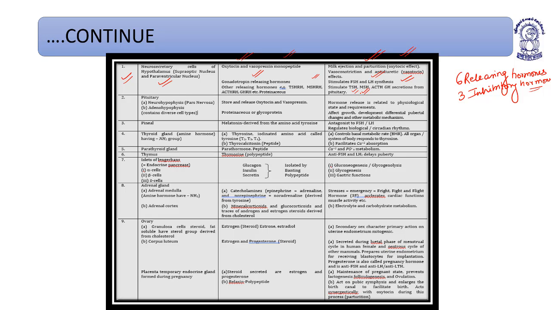Thyrotropin releasing hormone stimulates TSH synthesis. Then melanocyte releasing hormone helps to release melanocyte stimulating hormone. Then ACTH, then GH, like that. The pituitary is divided into the neurohypophysis, known as pars nervosa, and the adenohypophysis, known as pars distalis. There is one intermediate lobe, the pars intermedia. Pars nervosa basically stores and releases oxytocin and vasopressin. Oxytocin and vasopressin are already formed by the supraoptic nucleus and paraventricular nucleus of the hypothalamus.